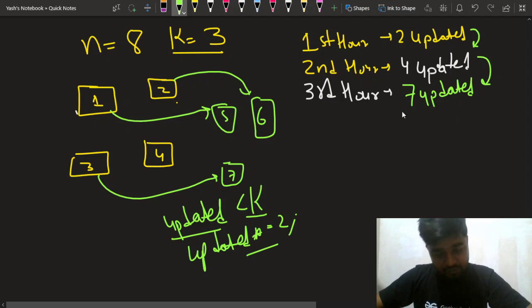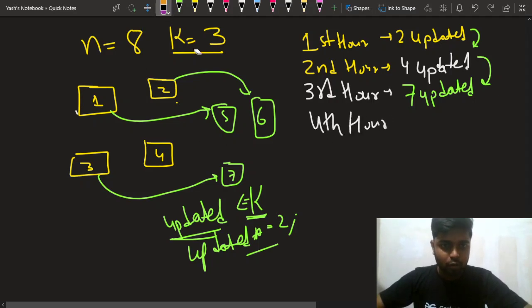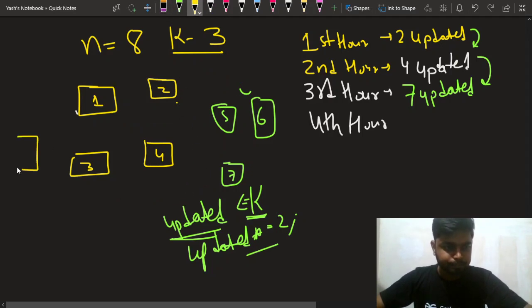And if 4 cables were present, that is, the updated computers were less than or equal to the cables, then you would have got 8 computers updated in the third hour itself. But since you could not do this, in the fourth hour you will pick one more computer. All these updates are done after the third hour, so only one computer is left to be updated, computer number 8. You will update this with computer number 1. You can take any computer of your choice. So 8 computers will get updated, right?